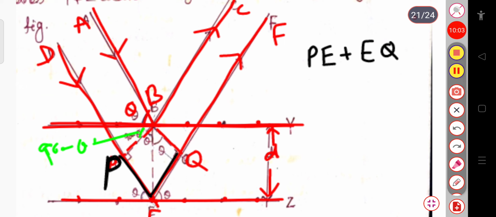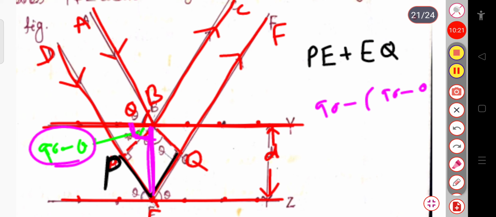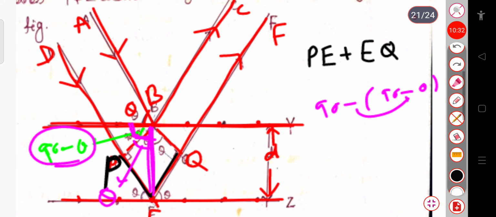Now again, suppose this total angle is also 90 degrees. Since this is 90 degrees, we get 90 minus (90 minus theta). You can see the 90 minus 90 will cancel, so minus minus becomes plus, and this becomes plus theta. So this angle now will be plus theta. Let me just erase.